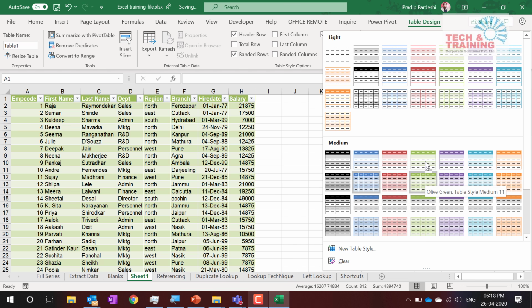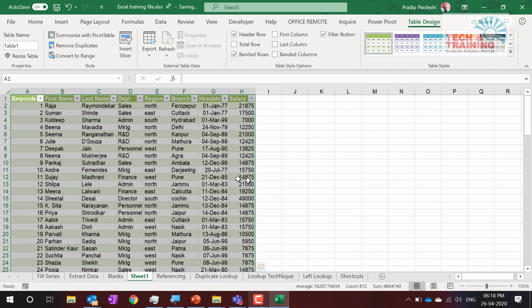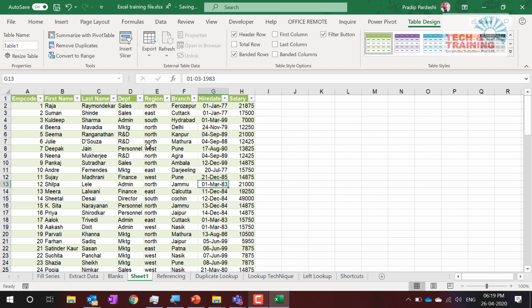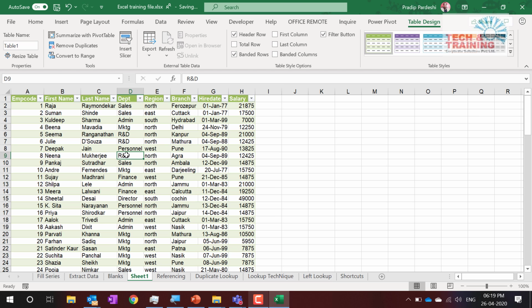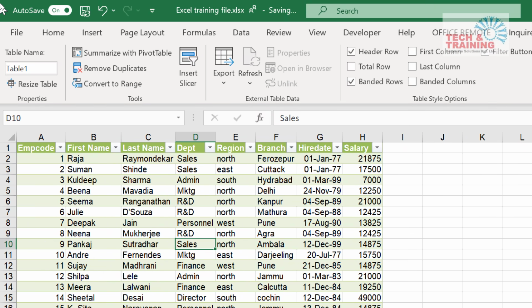See, let's take a look at this one. So I click on this color and see, after giving color, I can even name this entire table. You remember name range? We had to select the entire column before we go ahead and name it. But now what I'm going to do is I am just going to select one single cell and I am in design tab. Remember, I am in design tab, and after going to design tab, here there is an option. I'm not typing the name here in this box. I'm typing the name here under table name. What do I do here? I come here and name it as data.